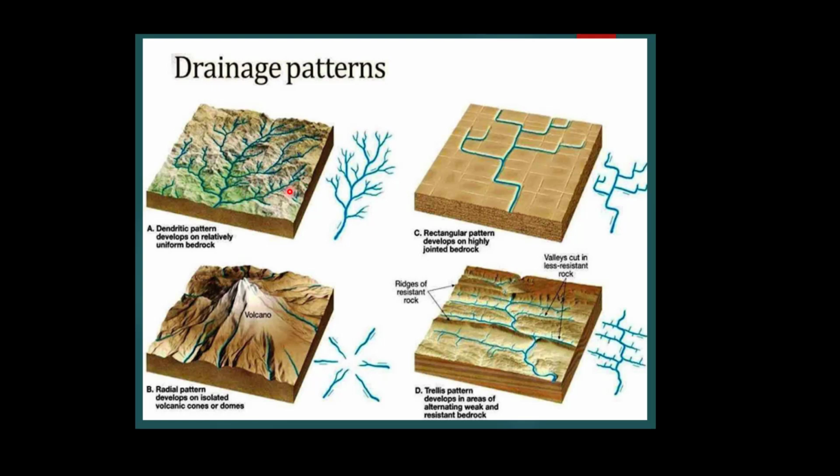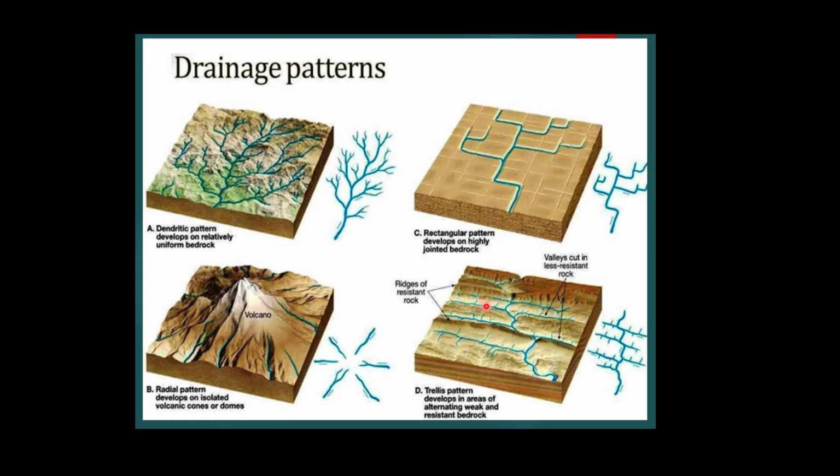The second one is the trellis pattern. It is characterized by alternating bands of hard and soft rock. Suppose this is the hard rock and the side is the soft rock.